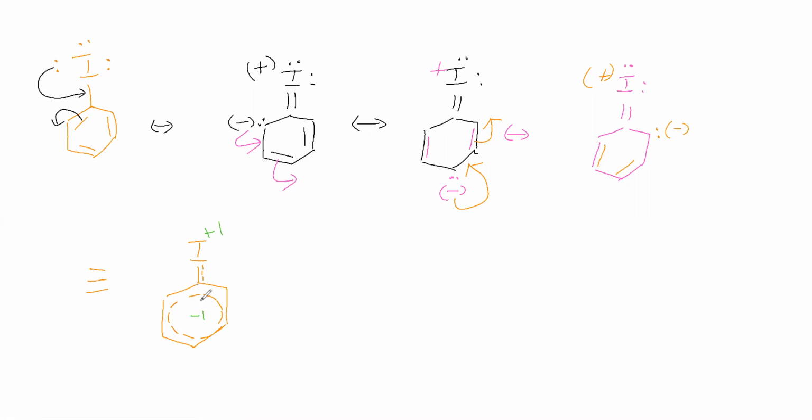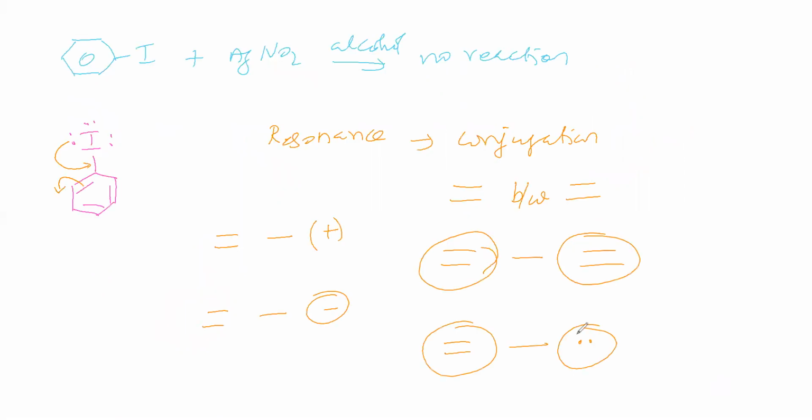In this resonance hybrid, we can say a partial double bond is there between carbon and iodine. The resonance hybrid says that between carbon and iodine a partial double bond is present. Because of this partial double bond, when the nucleophile attacks, this bond is not shifting. Therefore, it does not go for nucleophilic substitution.